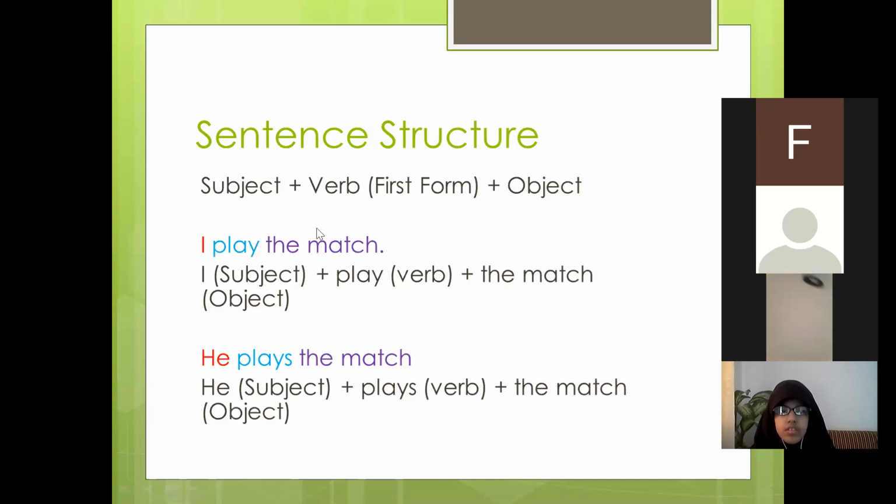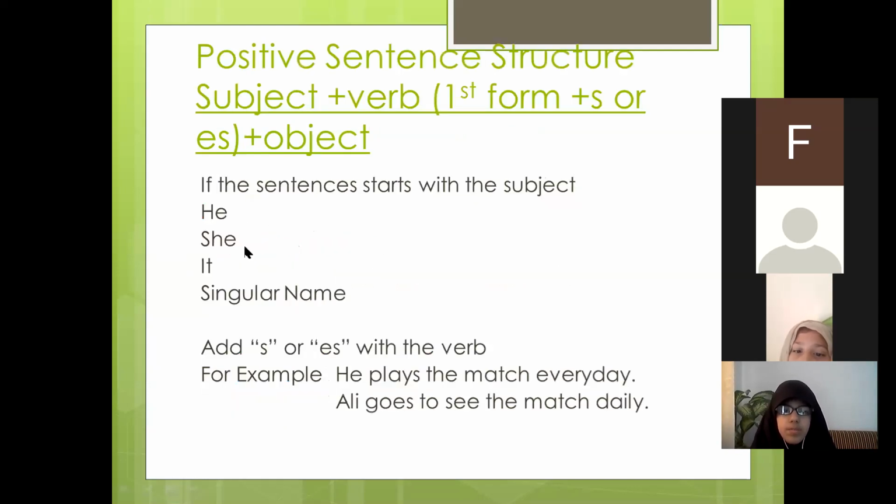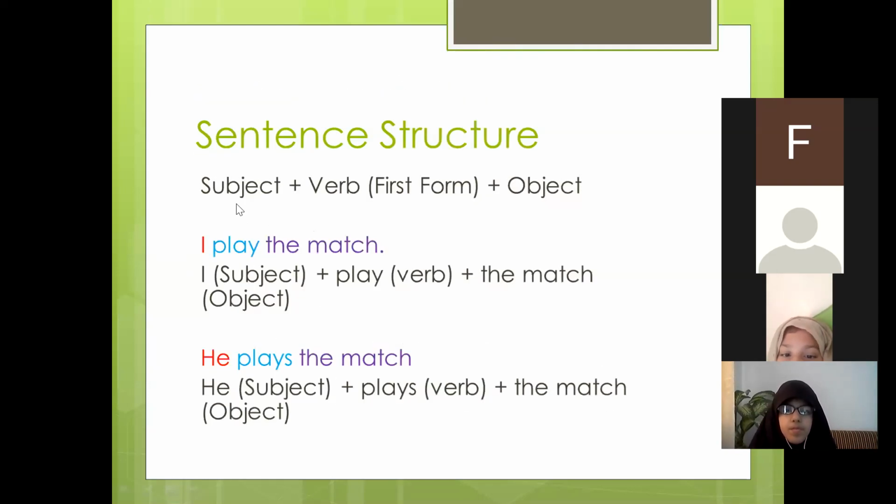So you can find all three parts of the sentence here: subject I, verb play, object the match. This is the formula for the sentence structure of the simple present tense.